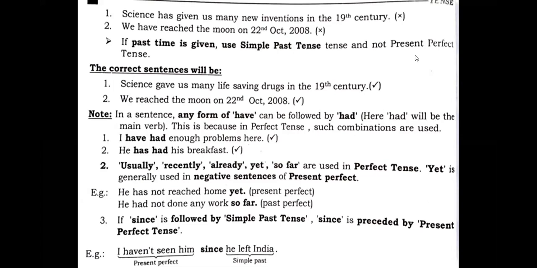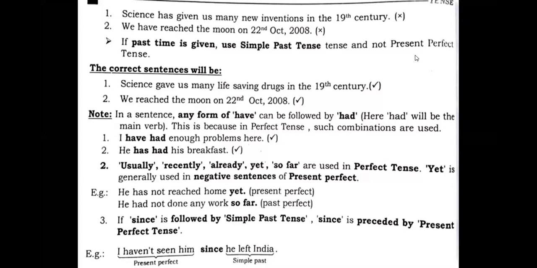You need to understand, the examiner can present this yet in the past perfect and this so far in the present perfect. That means yet can be used only in present perfect and so far is used in past perfect, right? So see the example: he has not reached home yet. The next one: he had not done any work so far. This is to be kept in mind when you are preparing for the tenses, to face some errors.